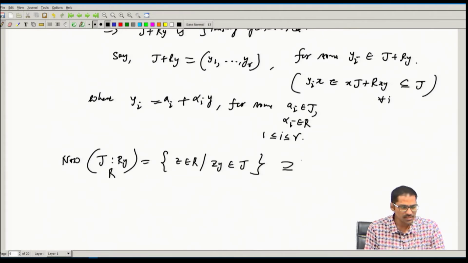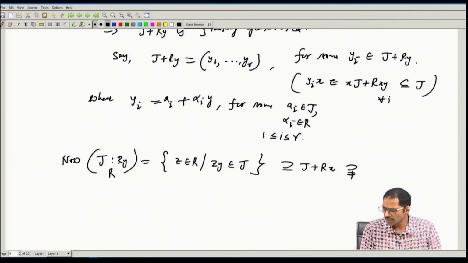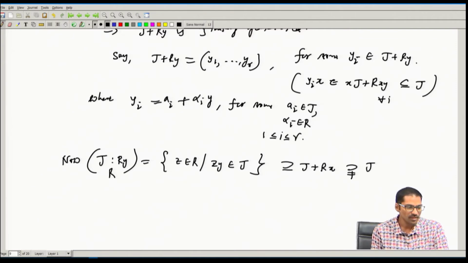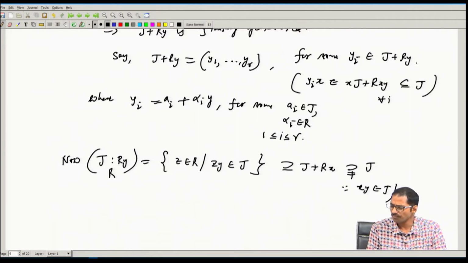This contains J plus Rx. Why? Because xy is in J, therefore this contains this one, but this strictly contains J. Okay. Why? The only reason is xy belongs to J.